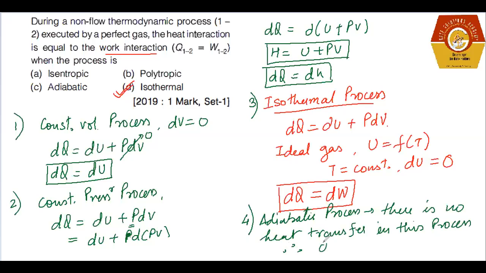Therefore, Q equals 0. So you can see that in this question, the correct answer is isothermal.